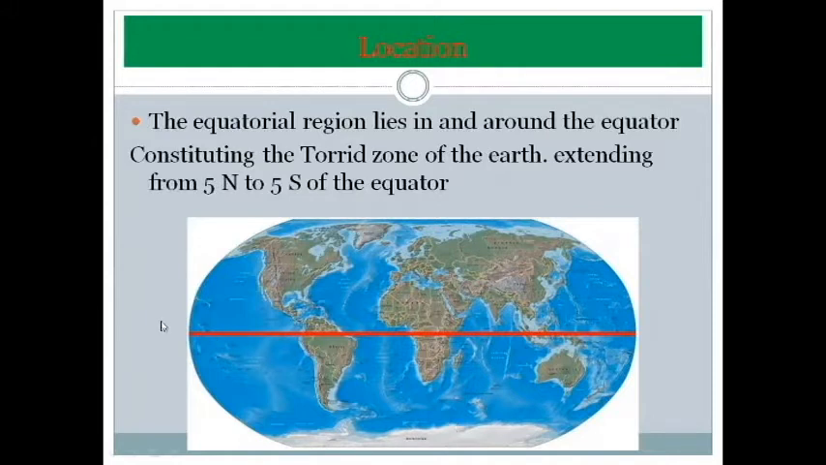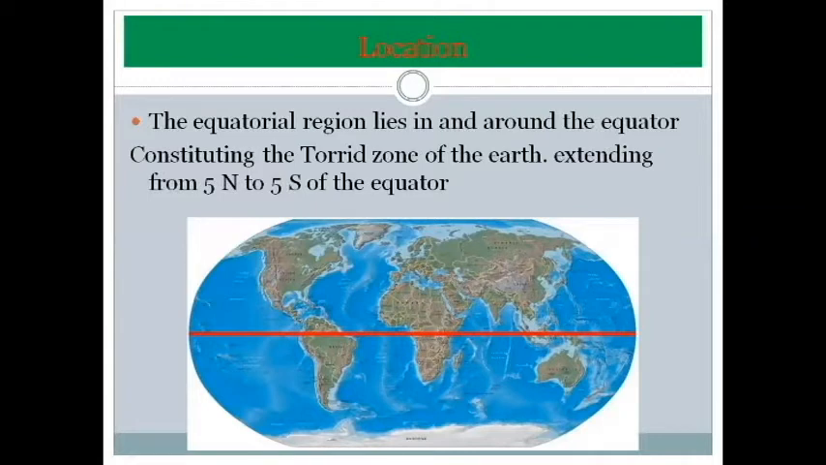Understood? Equator is the imaginary line. What do you mean by equator? Equator is the imaginary line drawn to divide the earth into northern hemisphere and southern hemisphere. The area near the equator is called the equatorial region. It lies around the equator. This red line is the equator, and the region that lies along it is called the equatorial region.